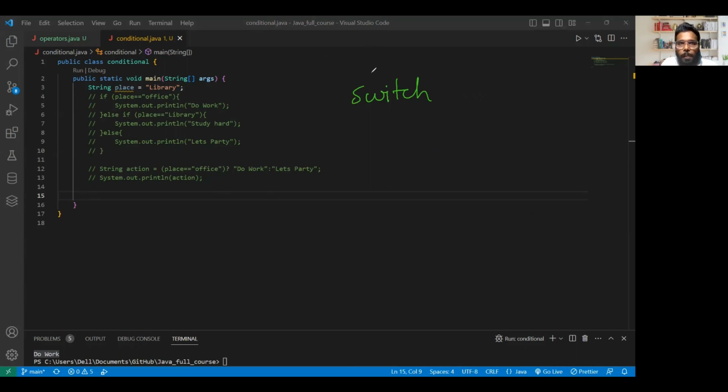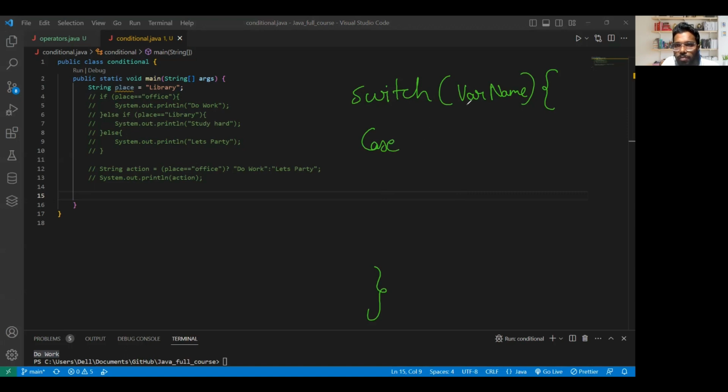For example, for the same thing, place, I'll say switch, and the variable name we have to give here. Then we have to start our curly brackets, and here we have to end it. Switch is used when we have multiple statements to check against a variable, like if there are multiple values, I can say case one.